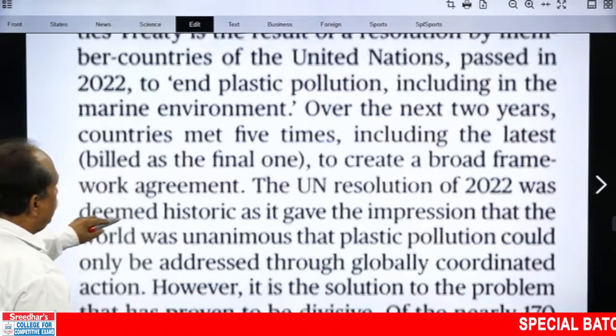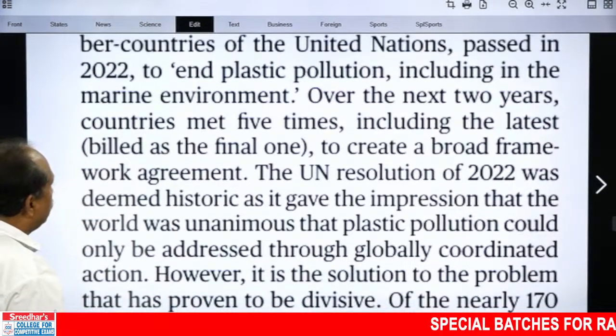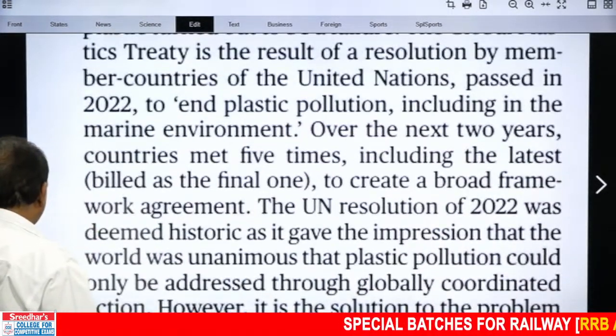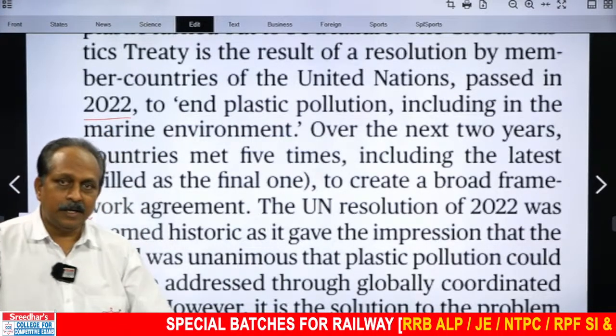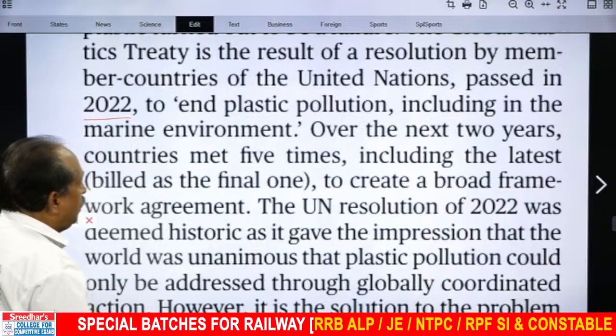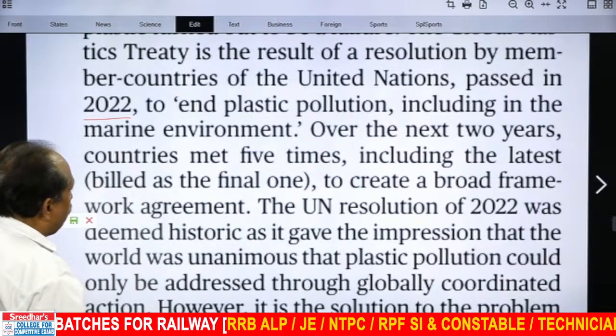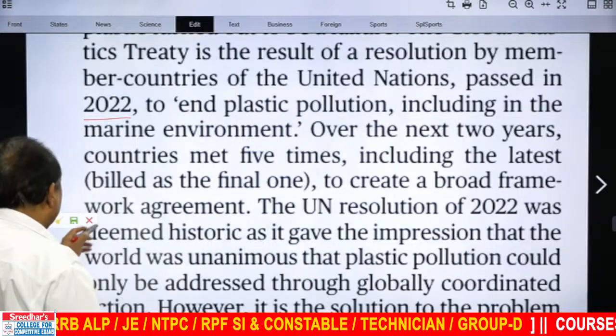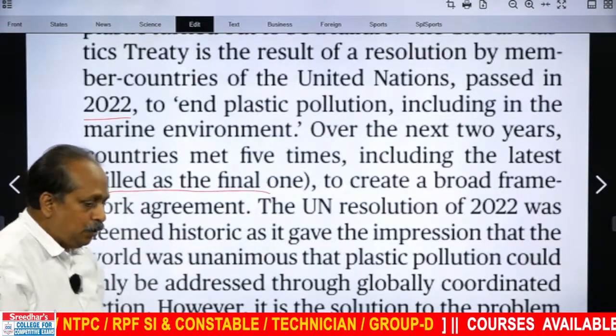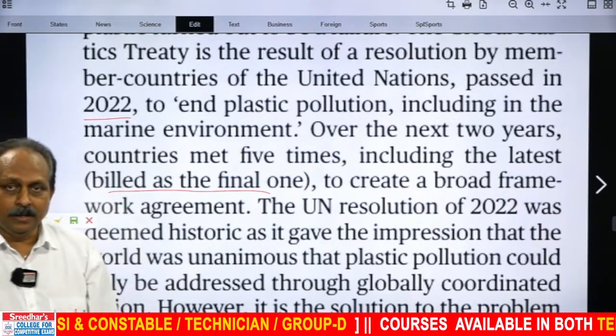Over the next 2 years, countries met 5 times. From 2022, it talks about what exactly happened after 2022. The next sentence talks about that. Over the next 2 years, countries met 5 times, including the latest, billed as a final one. 5 times including the latest, including, important.